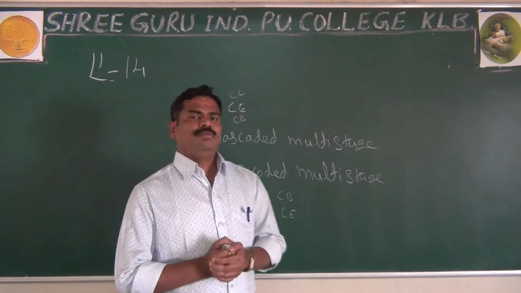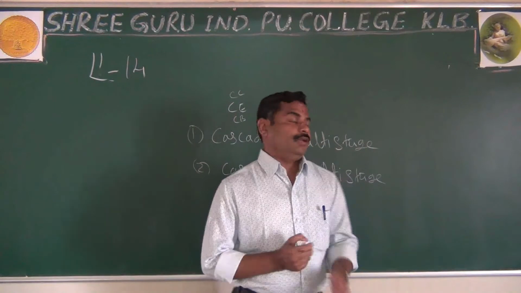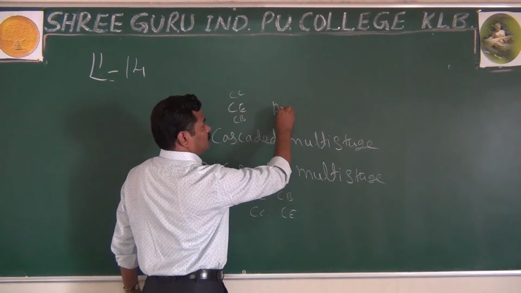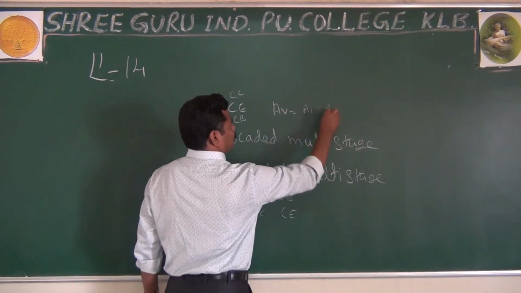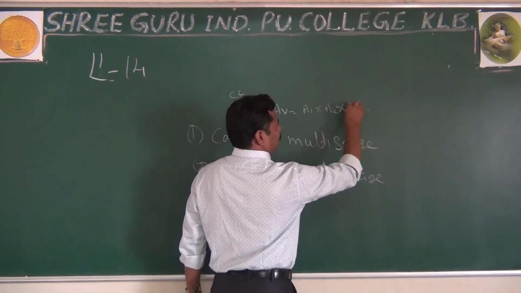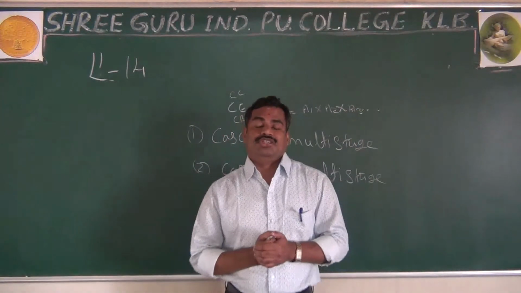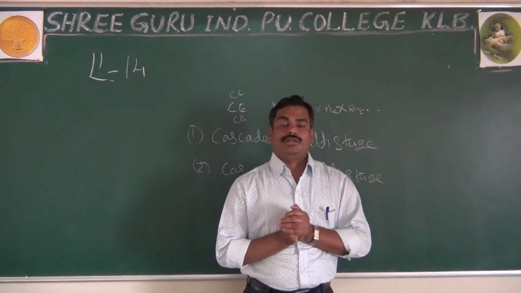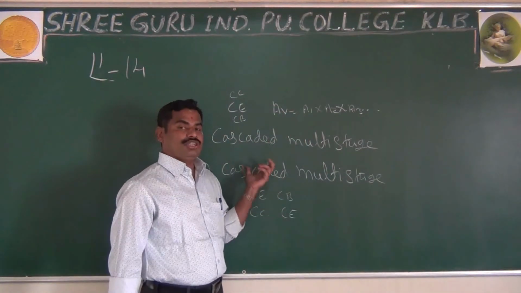And the important thing in multi-stage amplifiers is the overall voltage gain: AV equals A1 into A2, and so on. It means the overall gain in a multi-stage amplifier is equal to the product of the individual gains. That is the importance of multi-stage amplifiers.